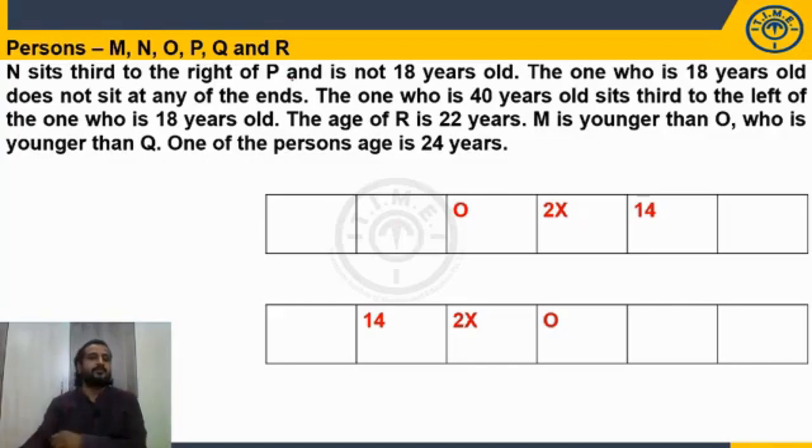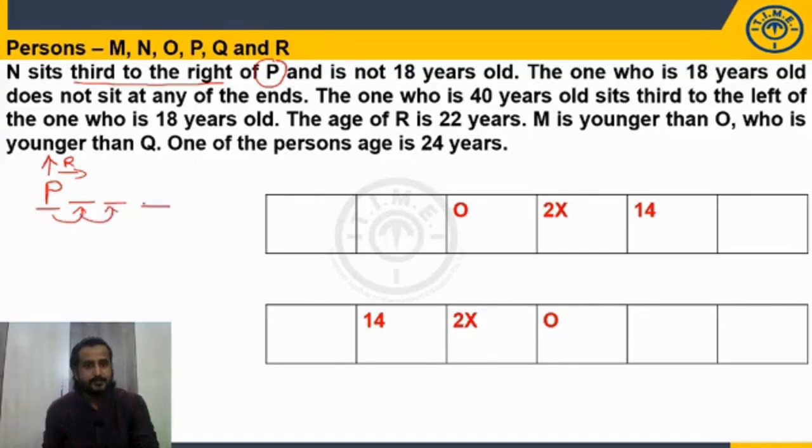Now, let us go to the next information. What is given? N sits third to the right of P. So, N position will be based on whose position? P position. So, first I need to take the P. As you know, P is facing north because all are facing north, so this will be the right side of the persons. And third right means first right, second right, and this will be the third right.